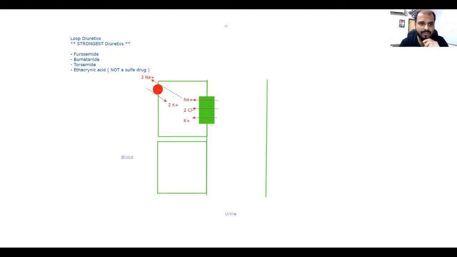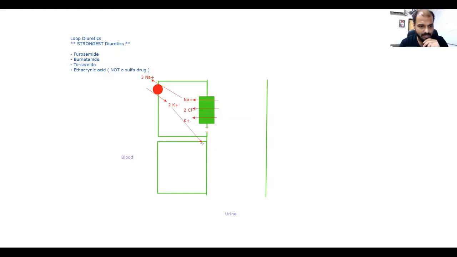Now, if you just see here, that in this part of the cell, there is an excess of potassium, and to get rid of that potassium, there is a channel which is present in the cell, which is actually a leaky channel, and this channel allows extra potassium to move out of the cell.